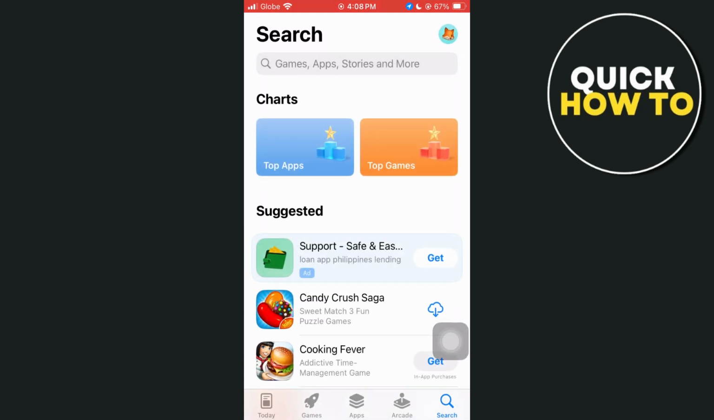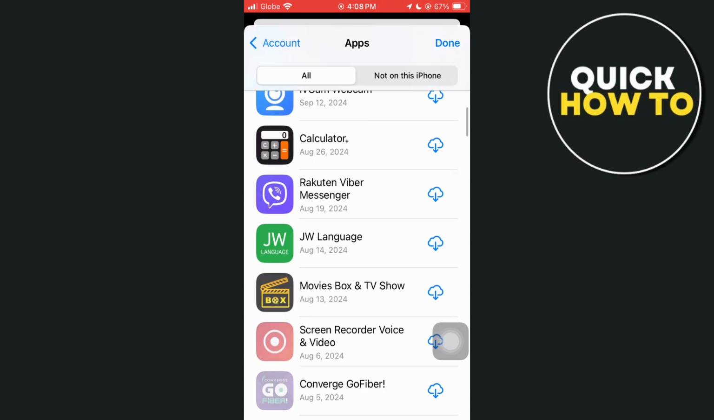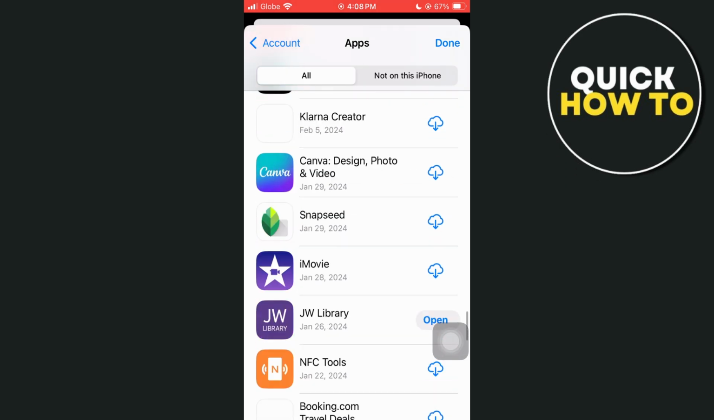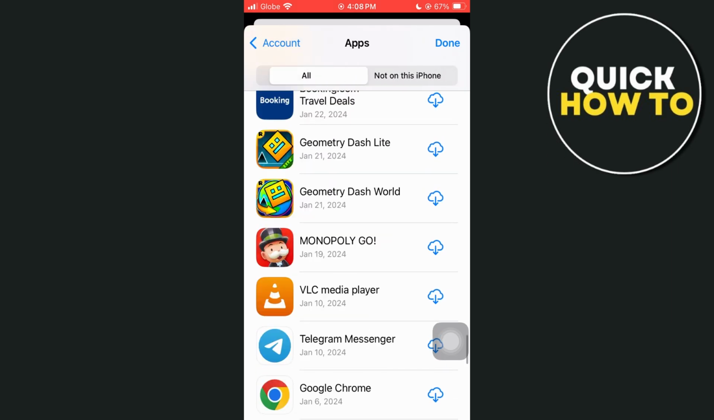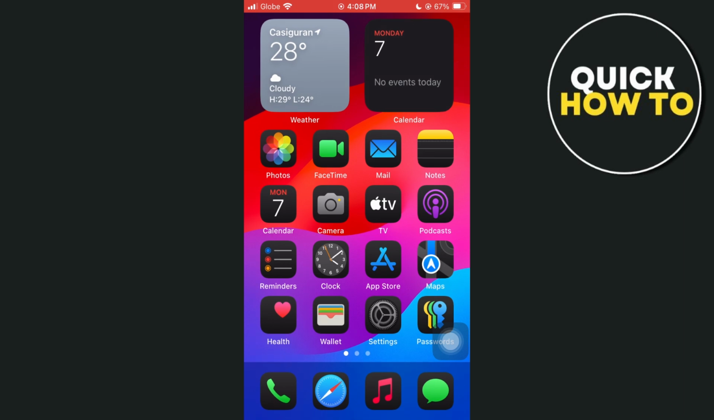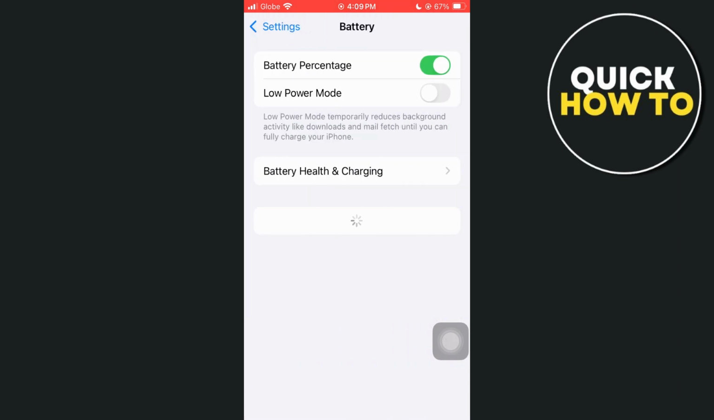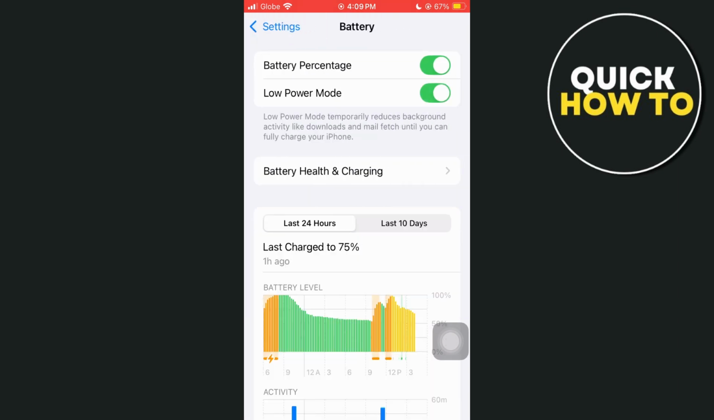Go back to your App Store, tap your profile picture at the top right, and you can manually update all the applications. Now, the next method that you can do to fix the battery draining issue on your iPhone is turning on low power mode. To do that, go to your settings, then go to the battery settings and enable low power mode. It reduces background activity like downloads until you can fully charge your iPhone.